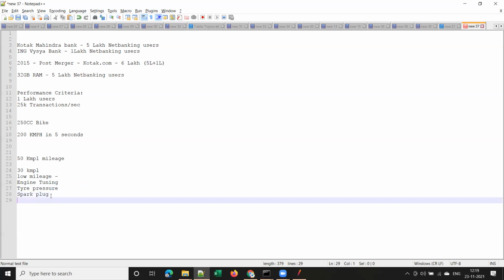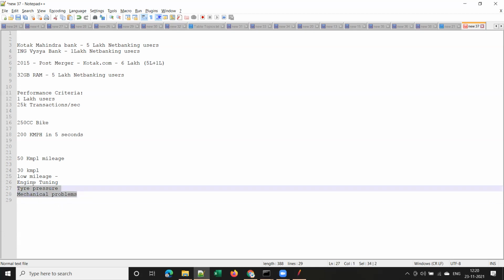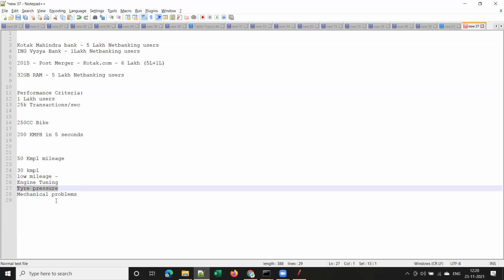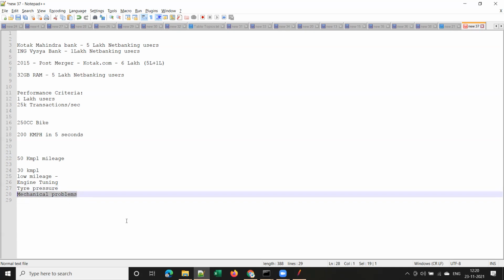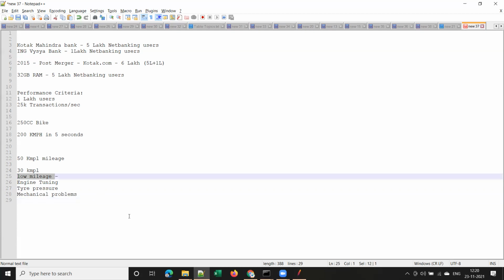Or there are some mechanical problems. So your service center technician will check the engine tuning, check the tire pressure, and ask you whether you are maintaining proper tire pressure or not. And he'll check if there are any mechanical issues in any part of the engine. So what is he trying to find out? He is trying to find out the root cause of the low mileage. What exactly is causing low mileage, right?